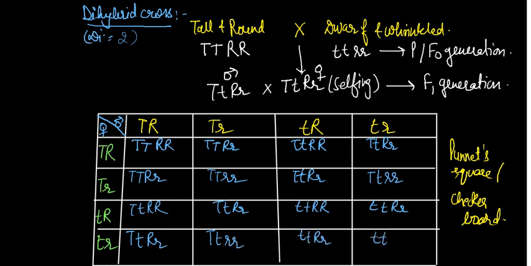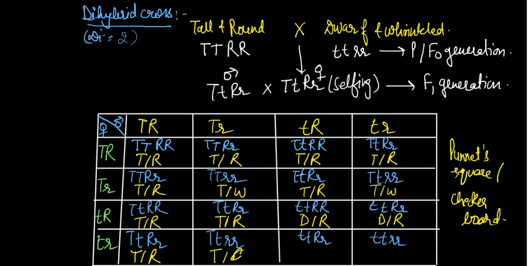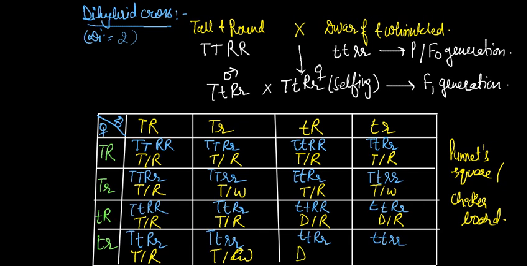So these are the characters. Here we write the phenotype of each box: tall and round, tall and round, tall and wrinkled, tall and round, tall and wrinkled, dwarf and round, dwarf and round, and finally dwarf and wrinkled.